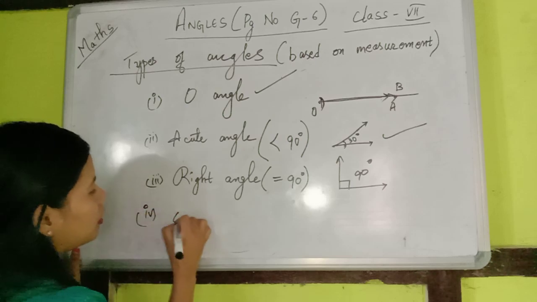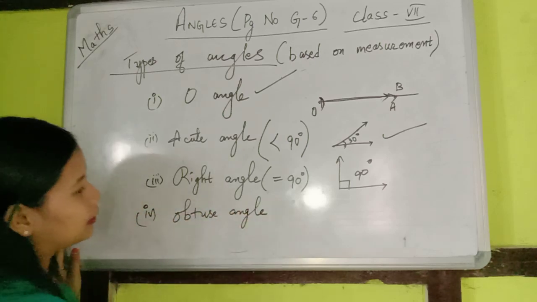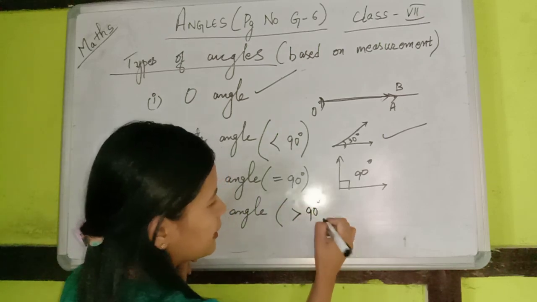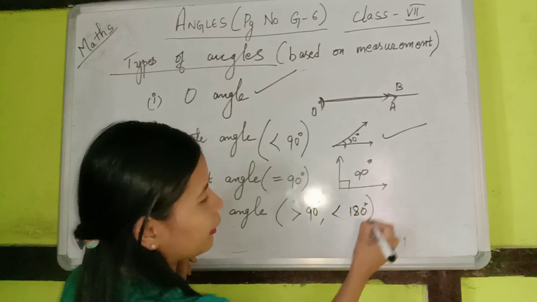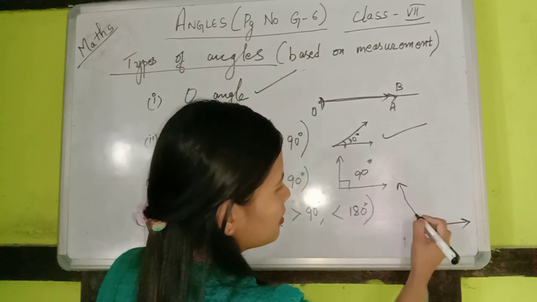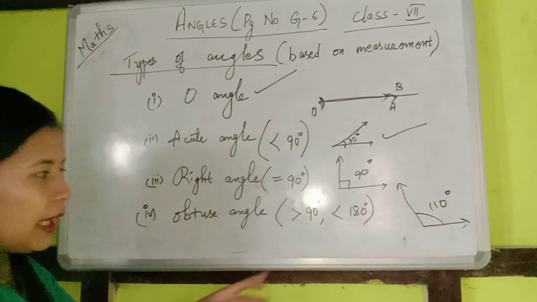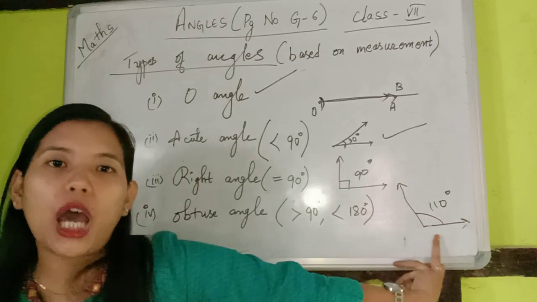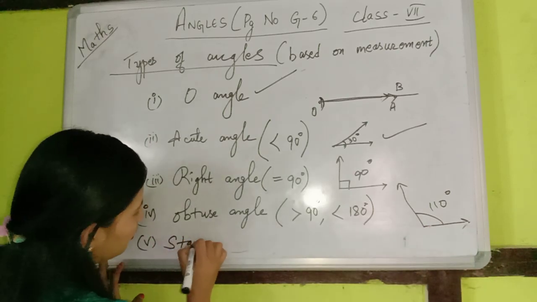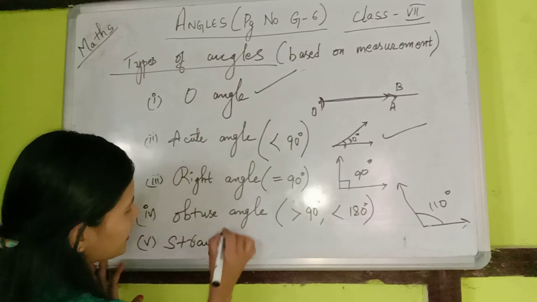We have the obtuse angle, an angle whose measure is greater than 90 degrees but less than 180 degrees. Suppose we have an angle, say this, which measures 110 degrees. Then this angle is named an obtuse angle. Now we have something called a straight angle.